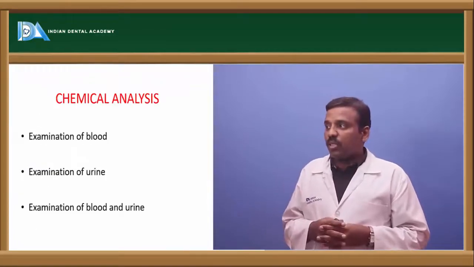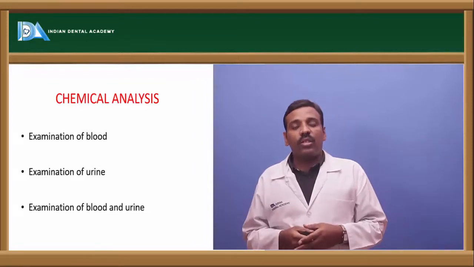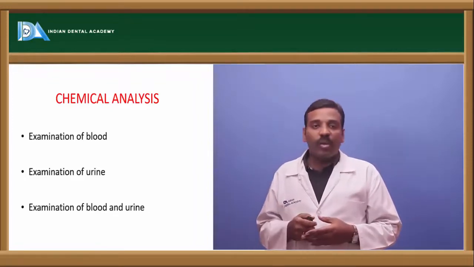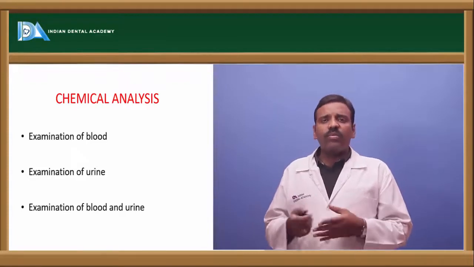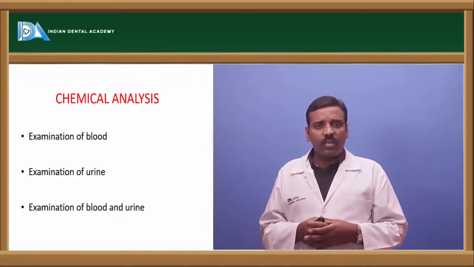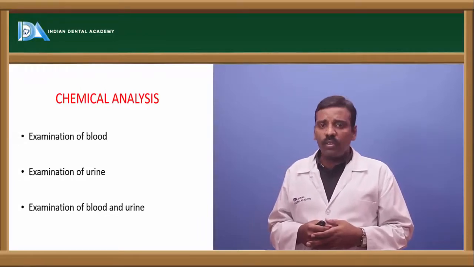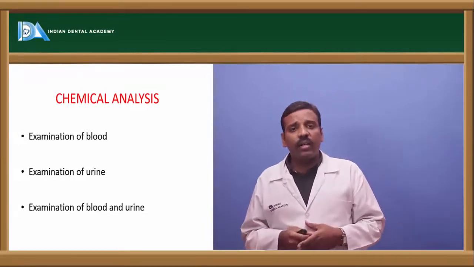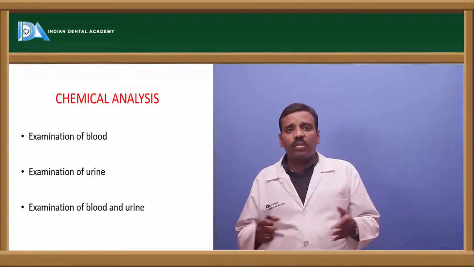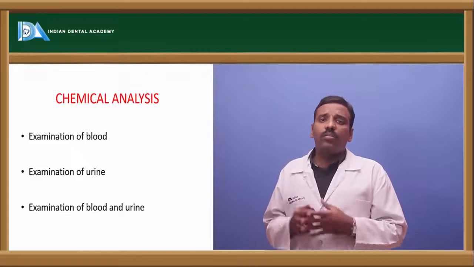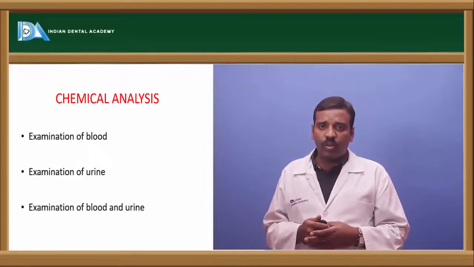Next, chemical examination: examination of the blood, like serum urea, uric acid and creatinine, and next examination of urine, like what substances are present in the urine, like ketone bodies, albumins, proteins, all this, and next examination of the blood and urine. In the sense, what are the substances present in this? So that is the blood and urine examination.